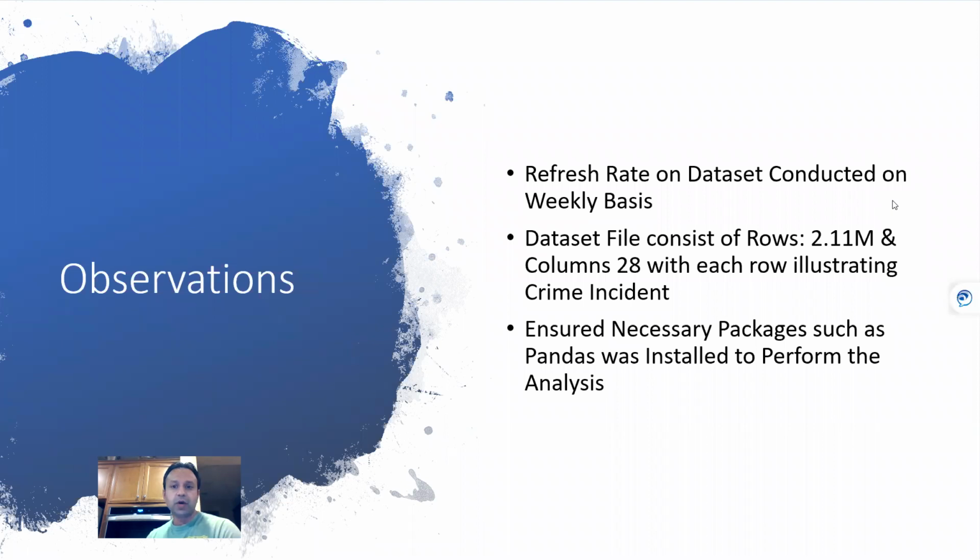Some of the observations once I was looking at the data set: it was actually updated on a weekly basis by LAPD. So my cutoff was from 2009 through 2019. I thought that was sufficient for the purpose of the research that I wanted to do and understand. The data set file, like we talked about, is 2.1 million rows and 28 columns that illustrated all the crime incidents. And one of the packages that I used for coding was pandas to help me with the analysis.